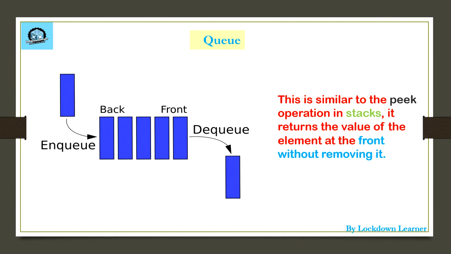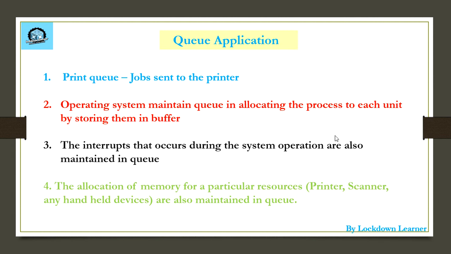Now let us see some applications of the queue. As you now understand what we have done in queue, it's obvious that the first element is given priority to go first, and the last is given the last priority. It is the same as requests sent to printers. Suppose 5 people are sitting in a line and have to print some documents. The first one sends the request first, then the second, then third, fourth. So the printer will print the first one first, then the second.